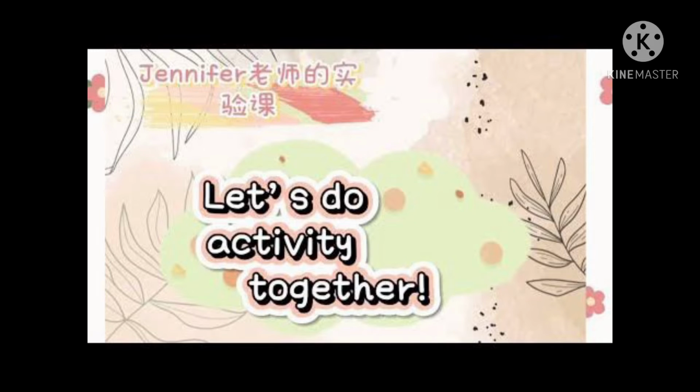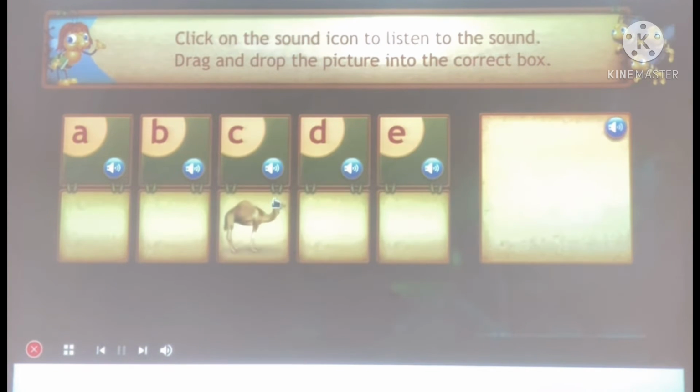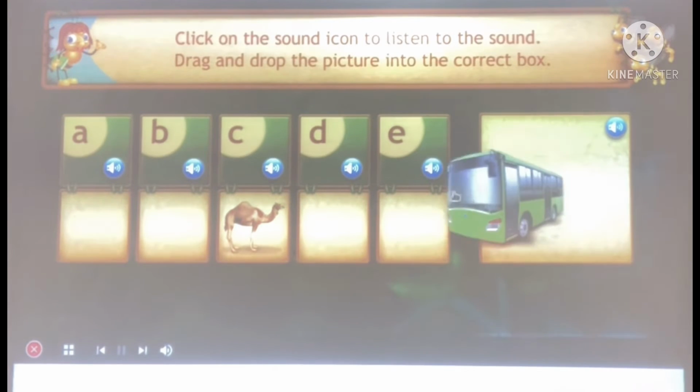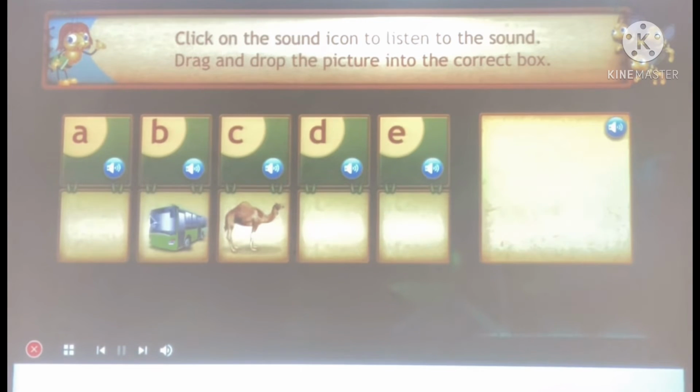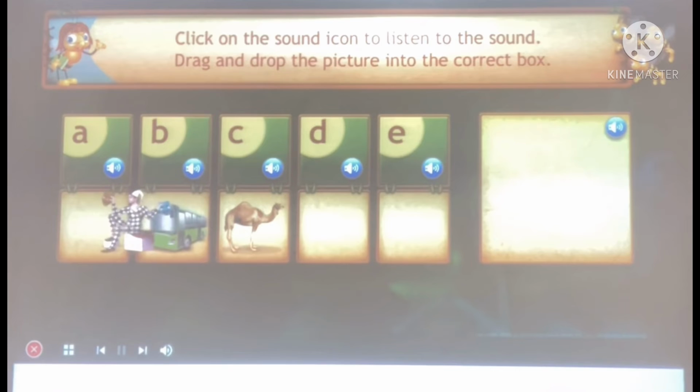Kids, now we will do an activity together revising all the sounds from letter A to E. On the screen, you can see alphabets from A to E and image of a camel. We will match it with sound K, which is of letter C. Now there is a bus, sound B. We will match it with letter B. Now there is an artist. We will match it with letter A having A sound.